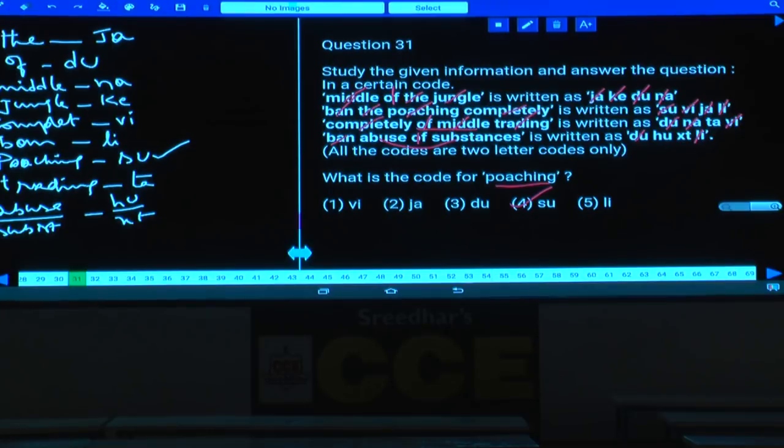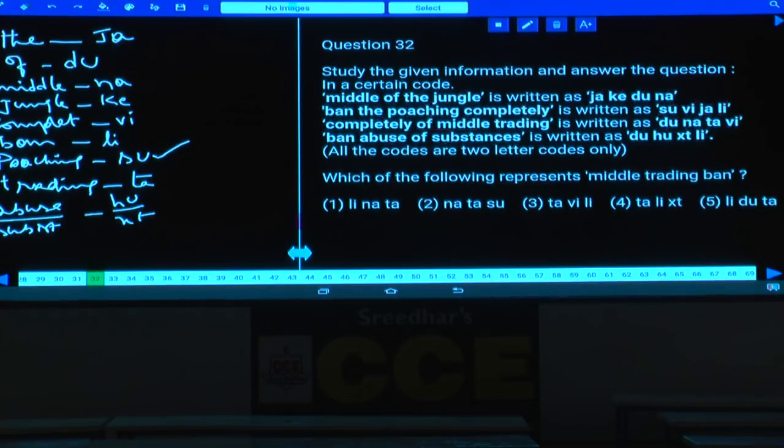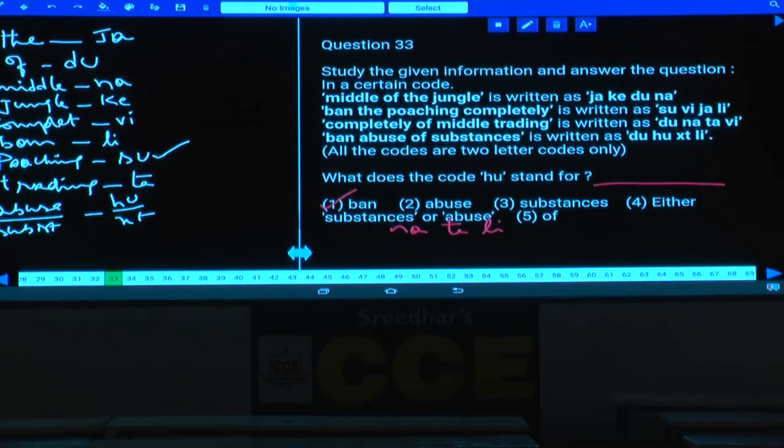Then question number 32. Which of the following represents middle trading ban? Middle is NA. And what is the code to the word trading? Trading is TA. And the code to the word ban is LI. So NATALI, that is choice 1, in any order. The codes need not necessarily be in the same order. It could be given in any one of these orders.